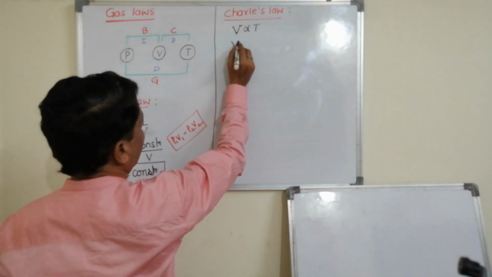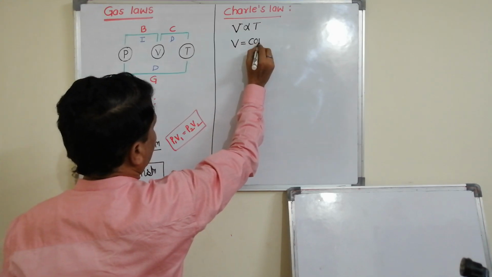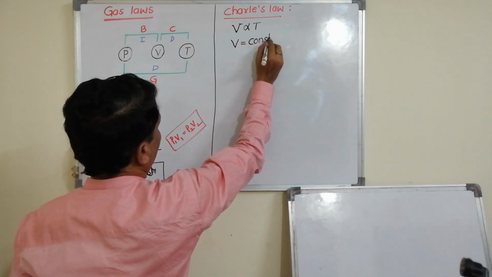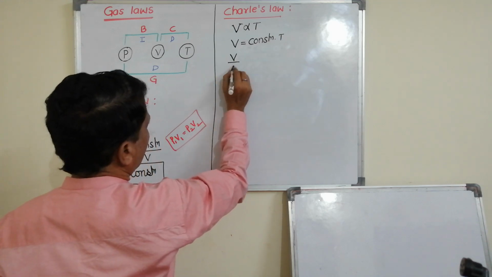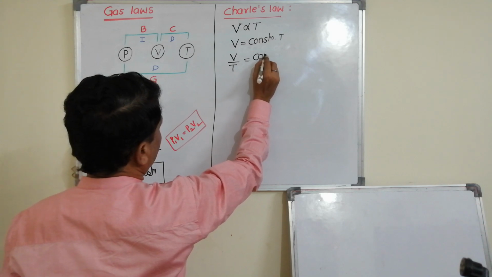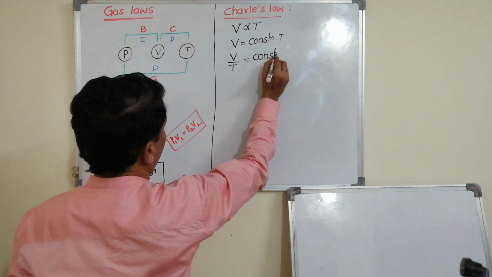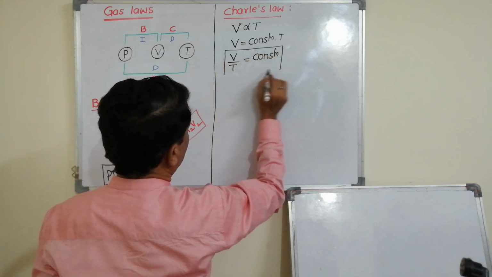To remove the proportionality sign, we put a constant: V is equal to constant into T, or V by T is equal to constant. This is our Charles' law.